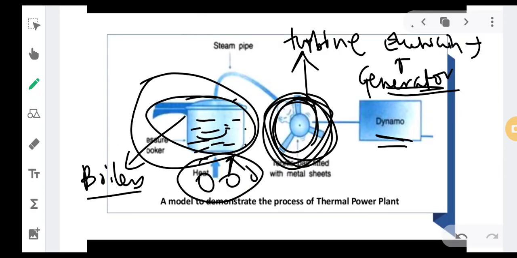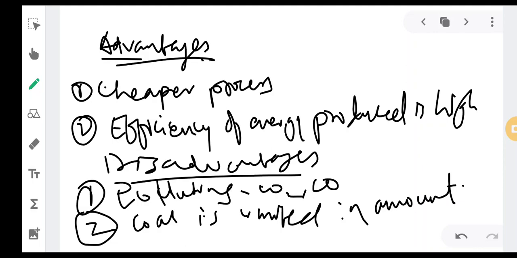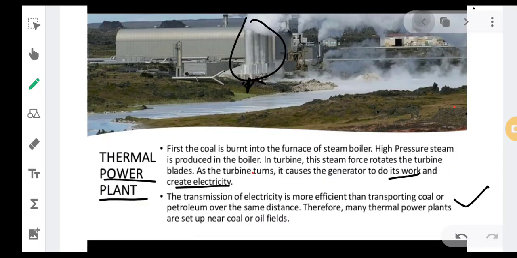If there is no fuel supply, what will happen? We can't burn, so the water cannot be turned into steam. Since there is no coal, there won't be any thermal energy which can be produced. So this was regarding thermal energy.